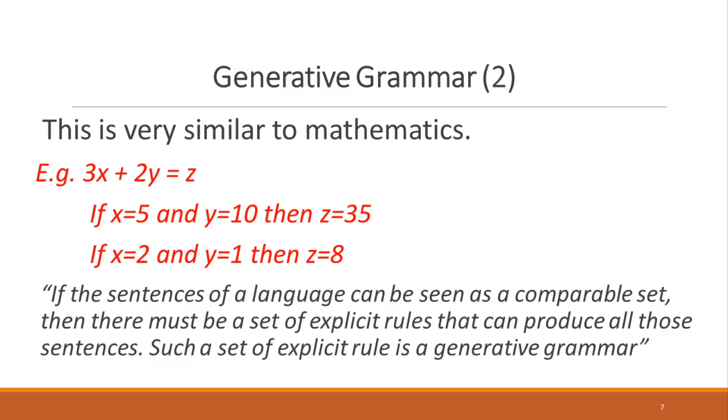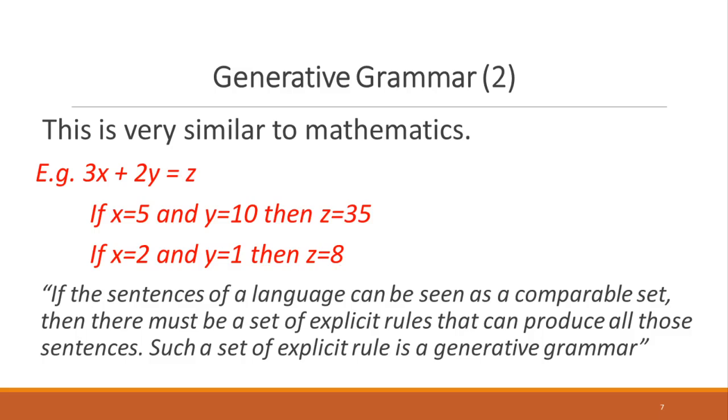This can be comparable to the rules of mathematics. Let's find the solution of this one together. 3x plus 2y equals z. If you provide x with 5 and y with 10, then the solution for z should be 35. If x is 2 and y is 1, then z must be 8.